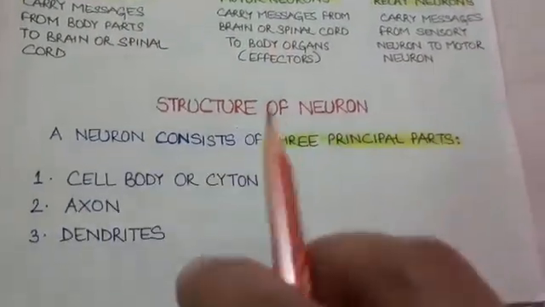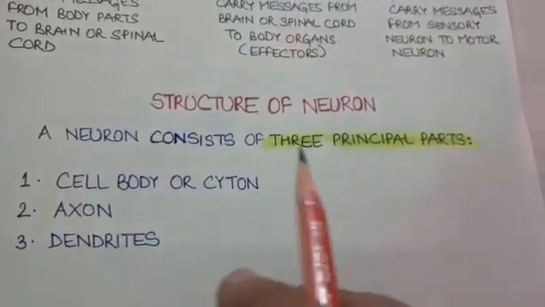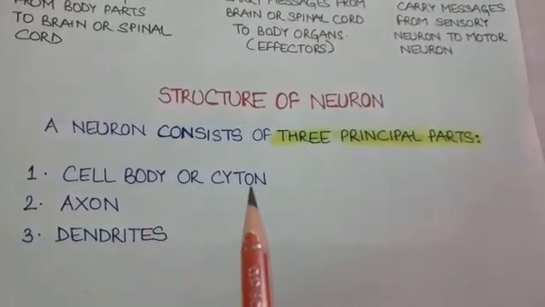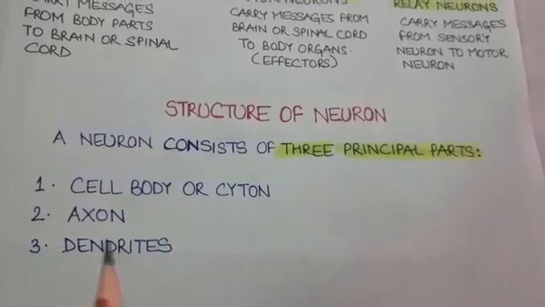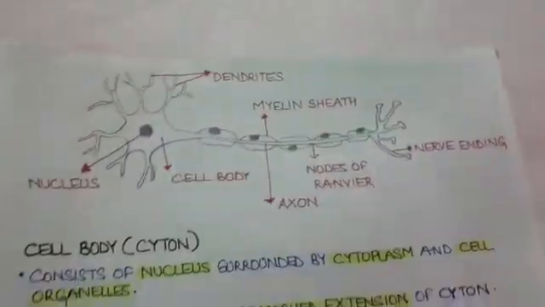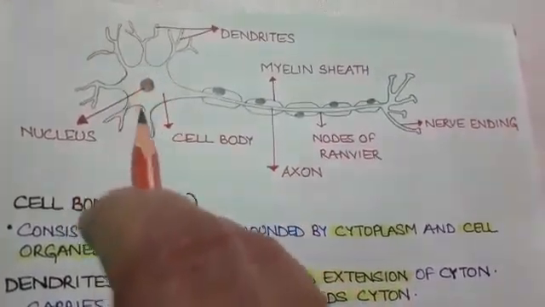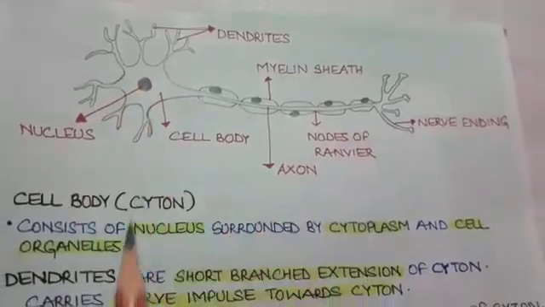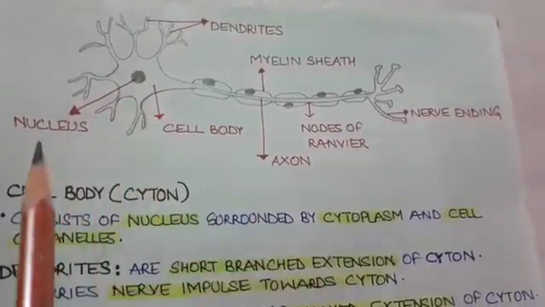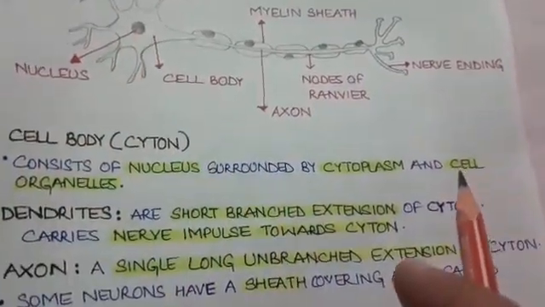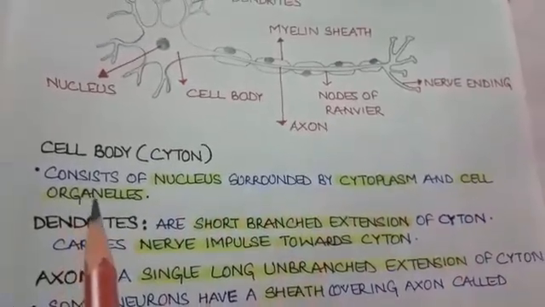Let us see the structure of a neuron. A neuron consists of three principal parts, students. Number one, the cell body or cyton. Number two, axon. And number three, dendrites. Let us see the structure of a neuron and try to understand its parts and functions. The cell body, here we can see from the diagram that this part of the neuron is called the cell body, and it consists of the nucleus. Nucleus is surrounded by the cytoplasm, and the cytoplasm contains various cell organelles.